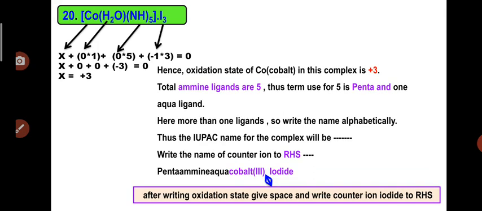Now in this example, multiple ligands are present. For multiple ligands, we have one rule, that is what? If multiple ligands are present in the complex, write them alphabetically. So that is again an IUPAC rule.